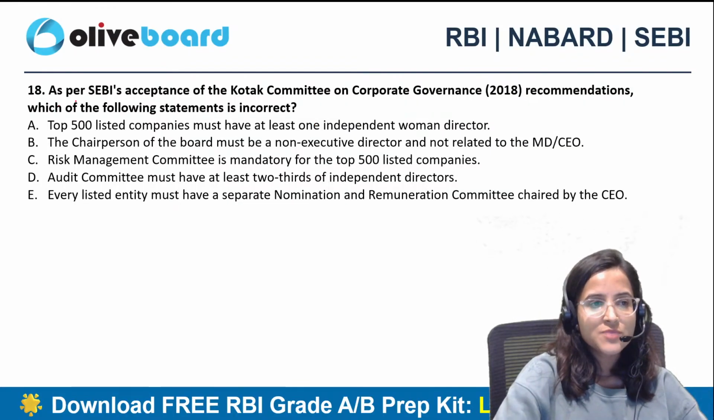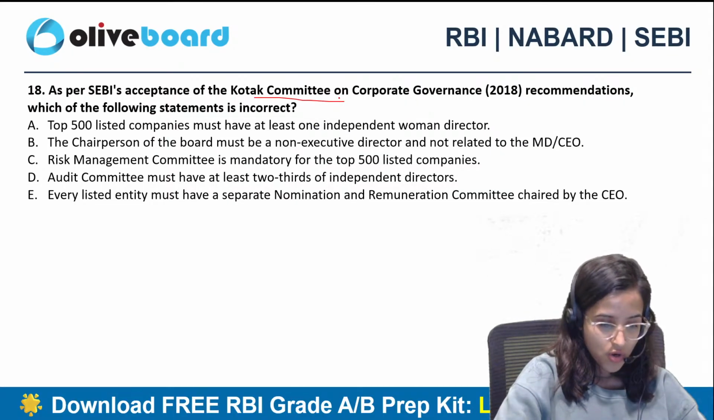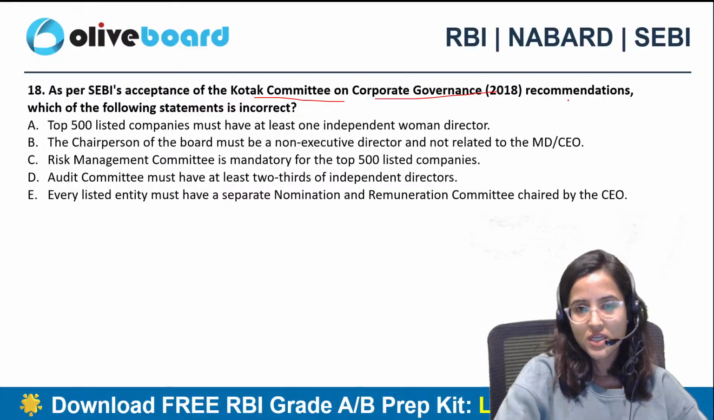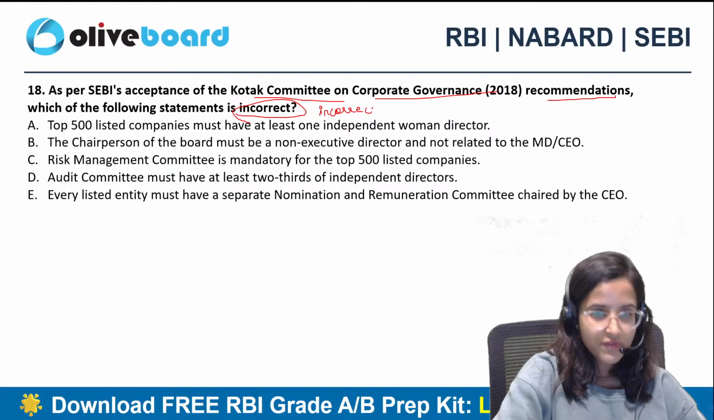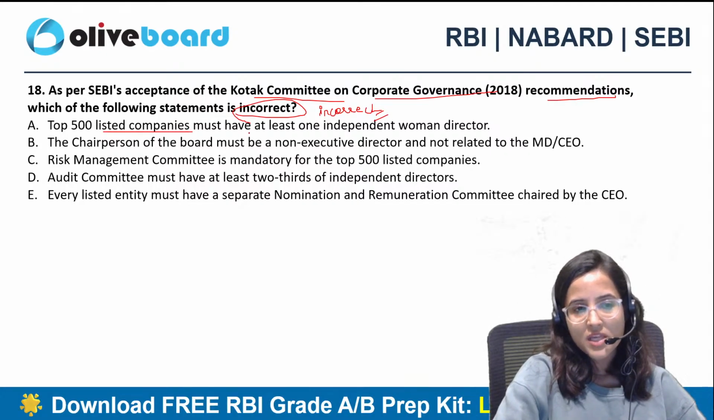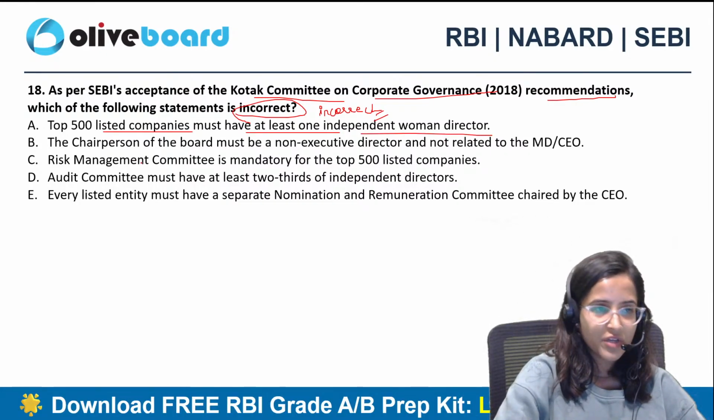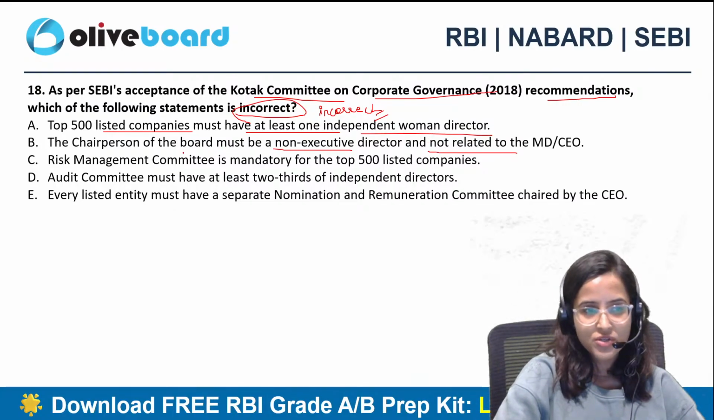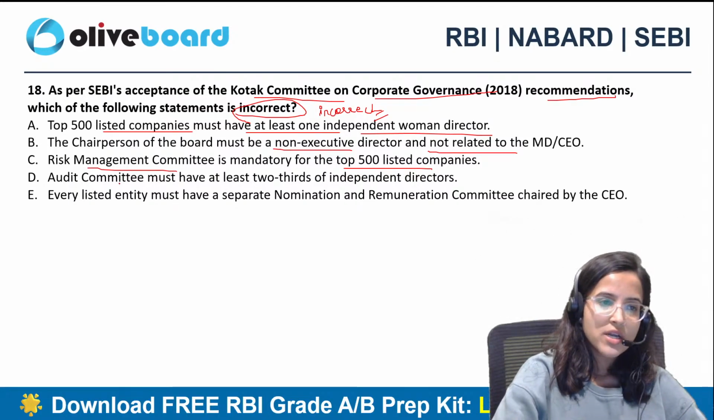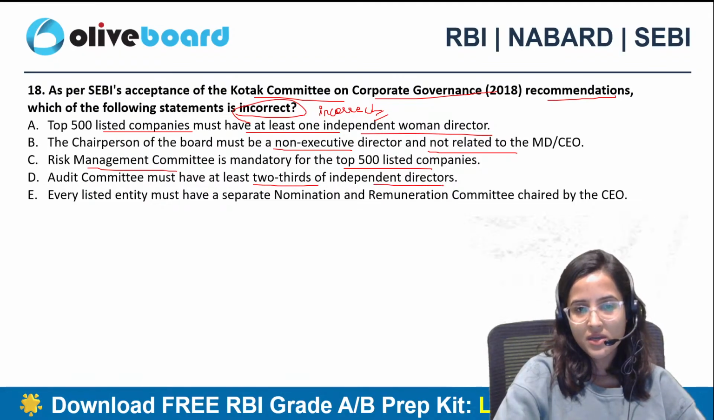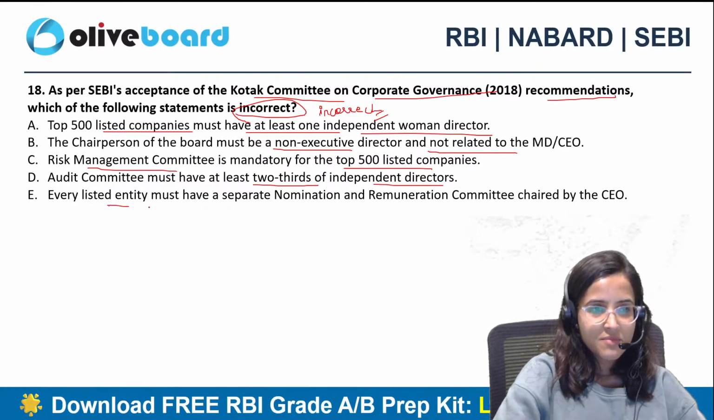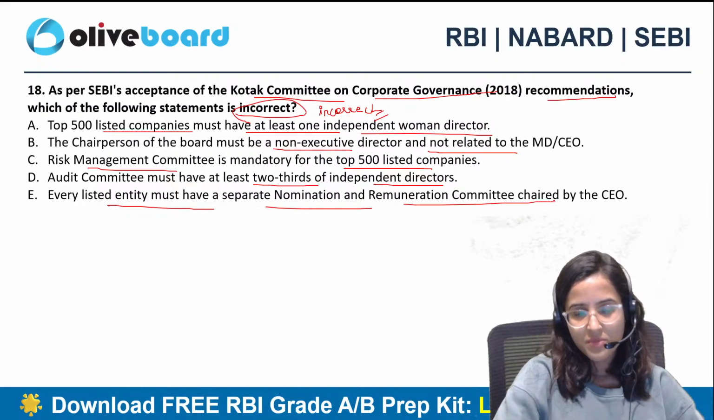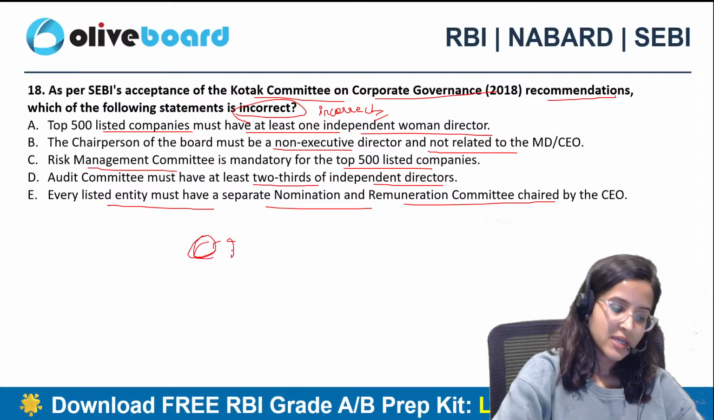As per SEBI's acceptance of the Kotak Committee on Corporate Governance 2018 recommendations, which of the following statements is incorrect? आपने incorrect statement बताना है, ठीक है? Good evening, Madhur. Top 500 listed companies must have at least one independent woman director. The chairperson of the board must be a non-executive director and not related to the MD or CEO. Risk Management Committee is mandatory for the top 500 listed companies. Audit Committee must have at least two-thirds of independent directors. Every listed entity must have a separate nomination and remuneration committee chaired by the CEO. You have to give me the incorrect statement out of these.